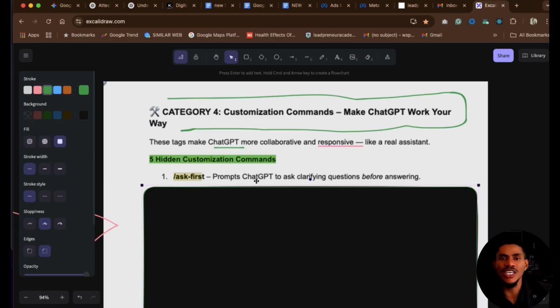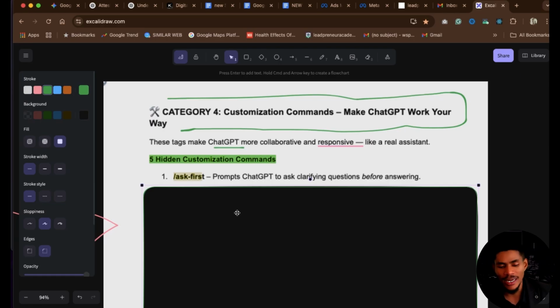For instance, if you ask ChatGPT a question that ChatGPT does not really understand what you mean, ChatGPT will ask you certain questions to be clear, to have a certain form of clarification before ChatGPT will respond to you. How cool is that? That is the power of these particular commands I'm talking to you about.